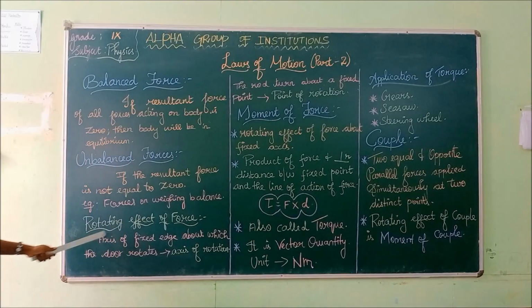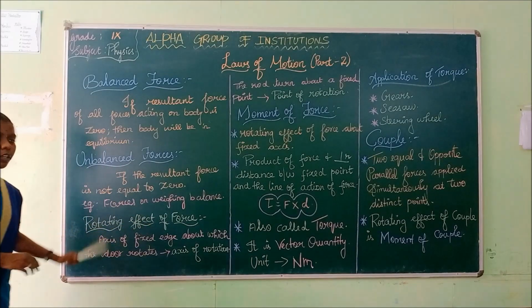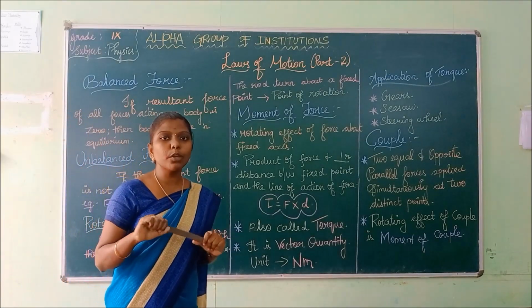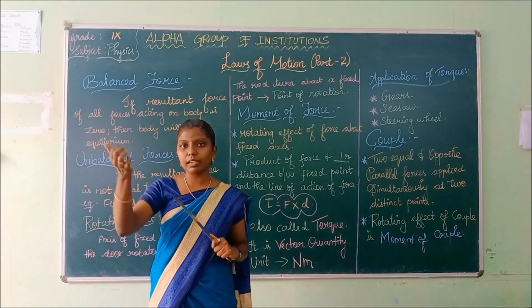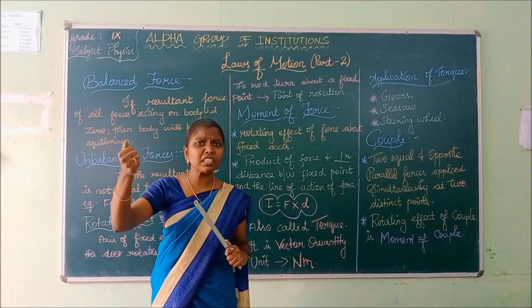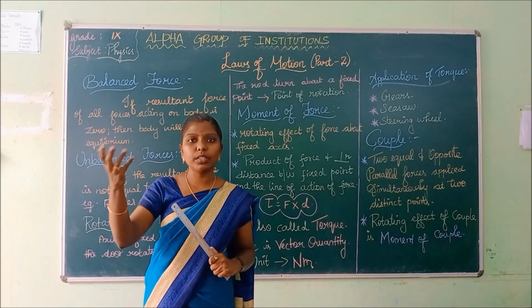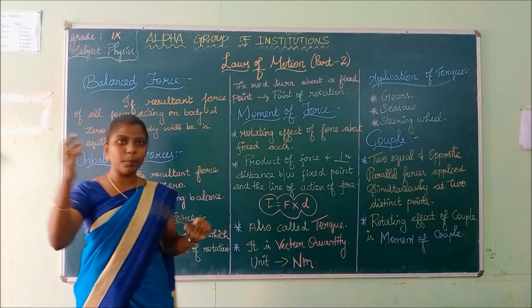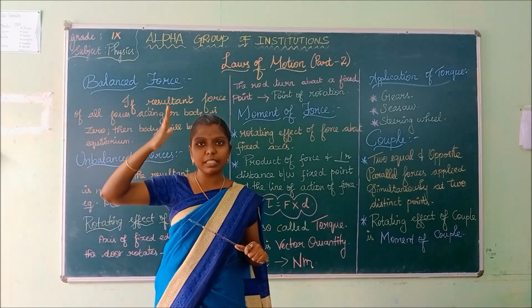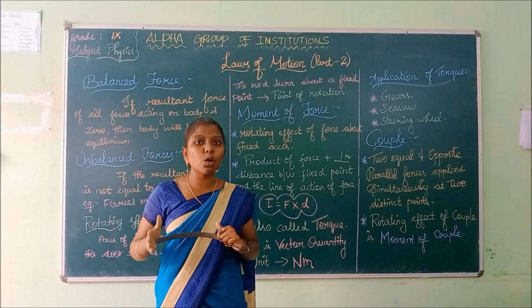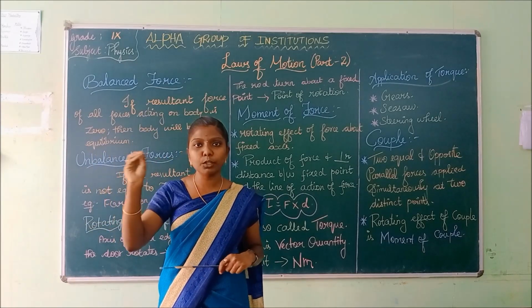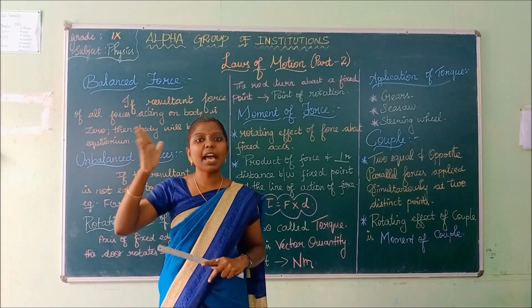Next, what is the rotating effect of force? You might all have doors in your houses, right? How will you open the door? By touching the handle. With the help of the handle, we will open the door, right? The door is fixed at the edges of the wall. It is called the axis. The edge at which the door is fitted to the wall is called the axis.